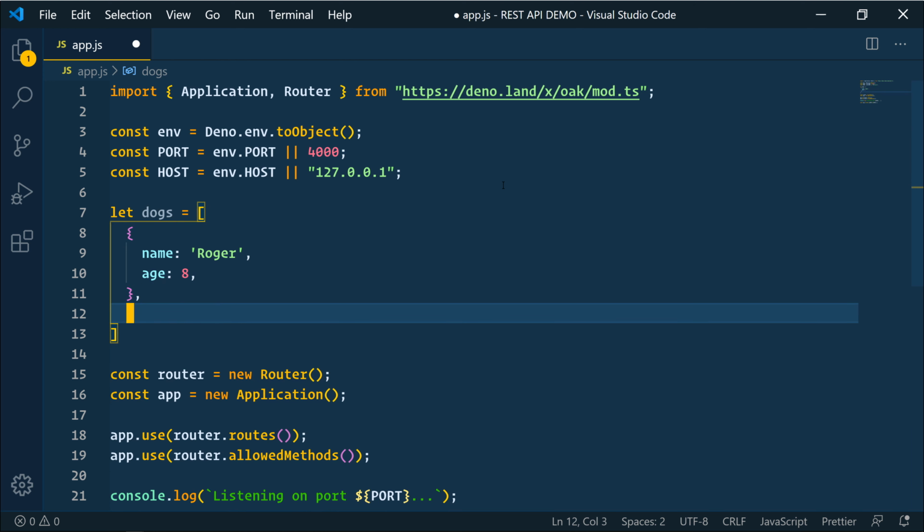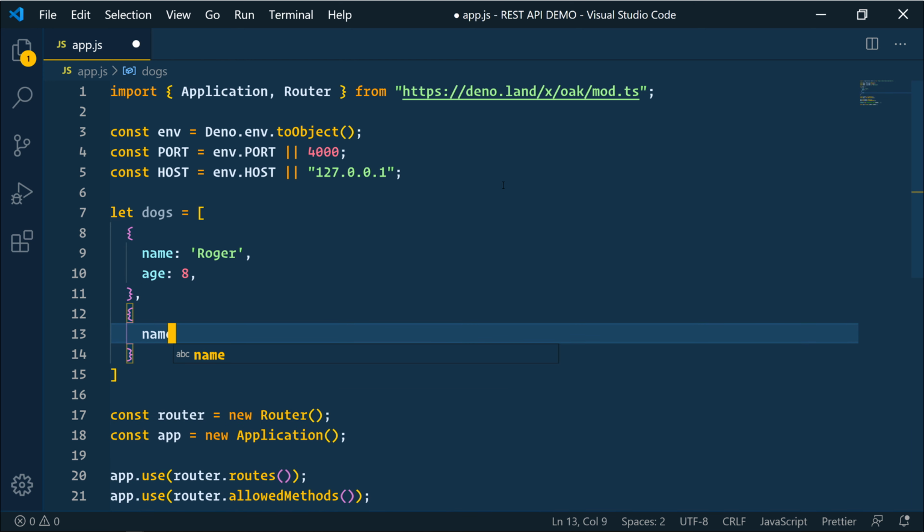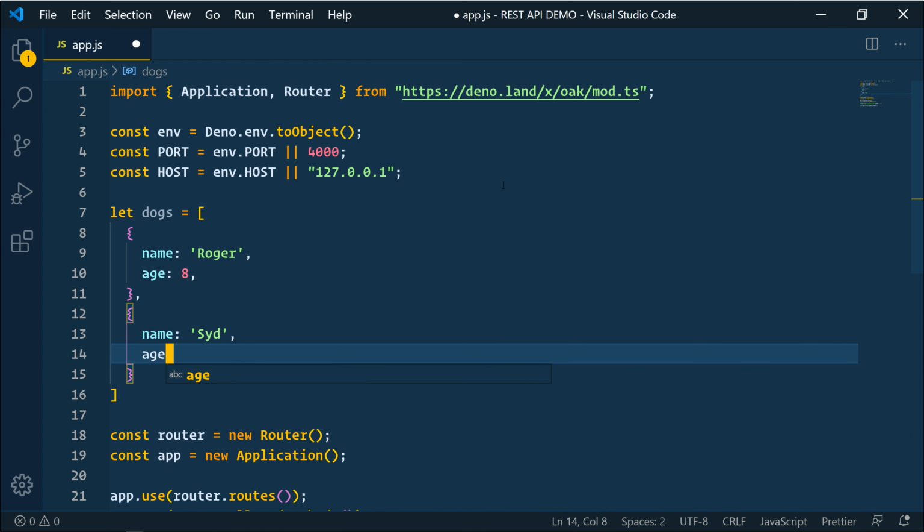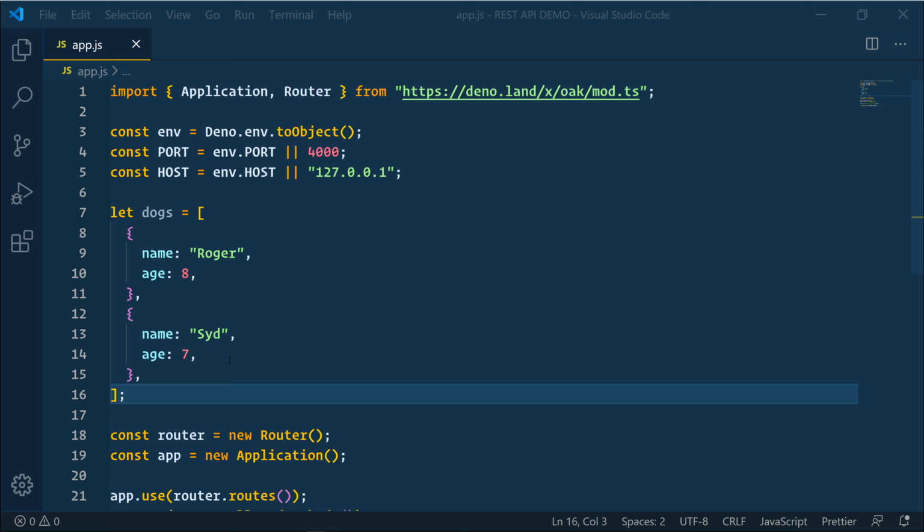And then we'll have another object, this one name Sid, and age will be 7. So again, this is just in memory, and if we restart the server, any changes to the data will be lost. In an actual application, you'd want to use a real database such as Postgres or Mongo.